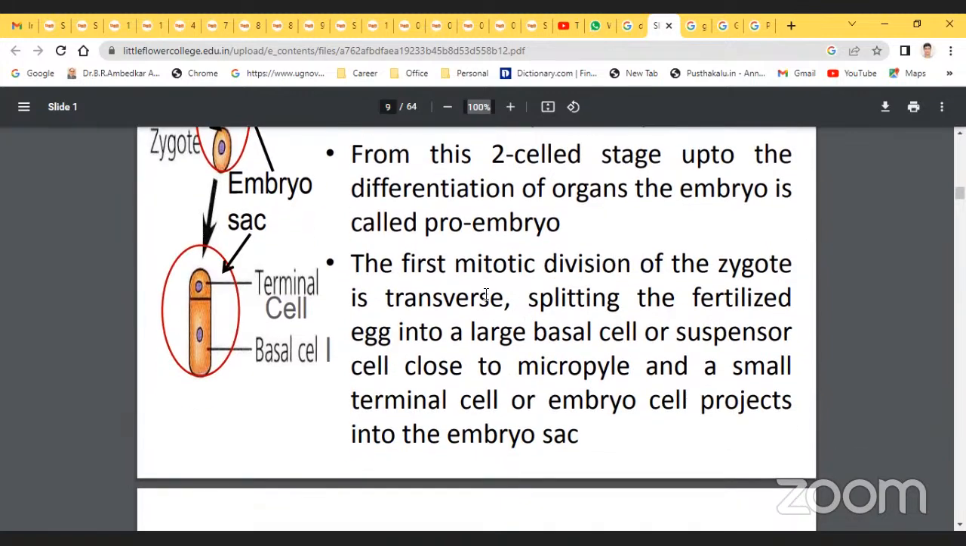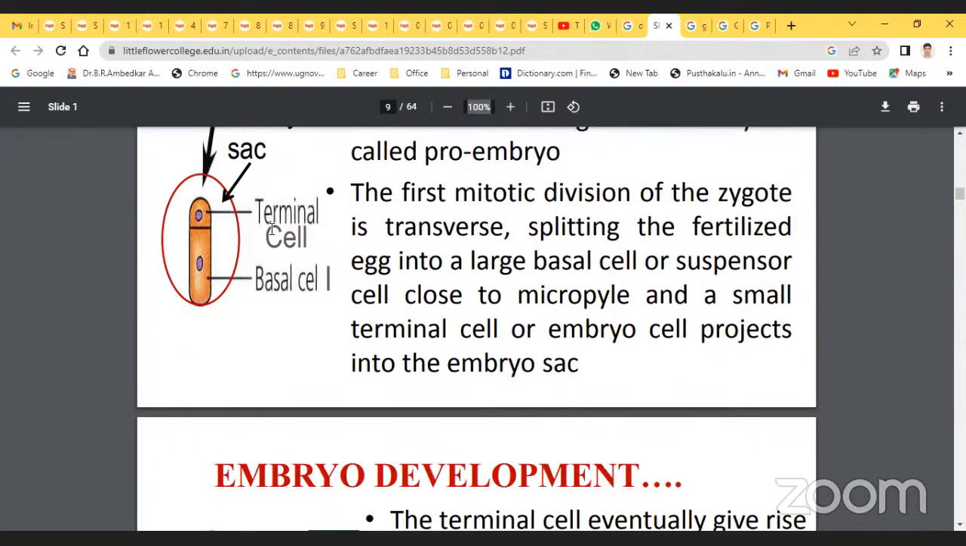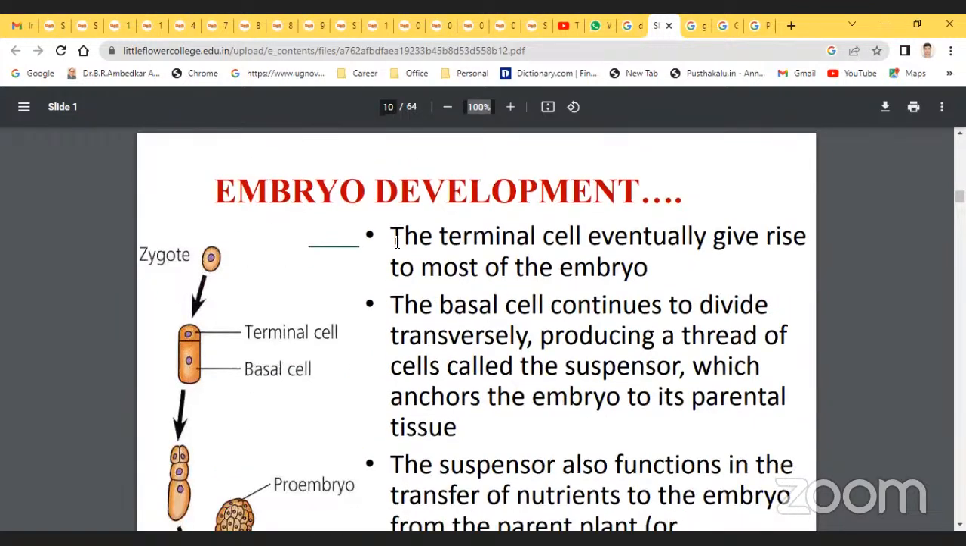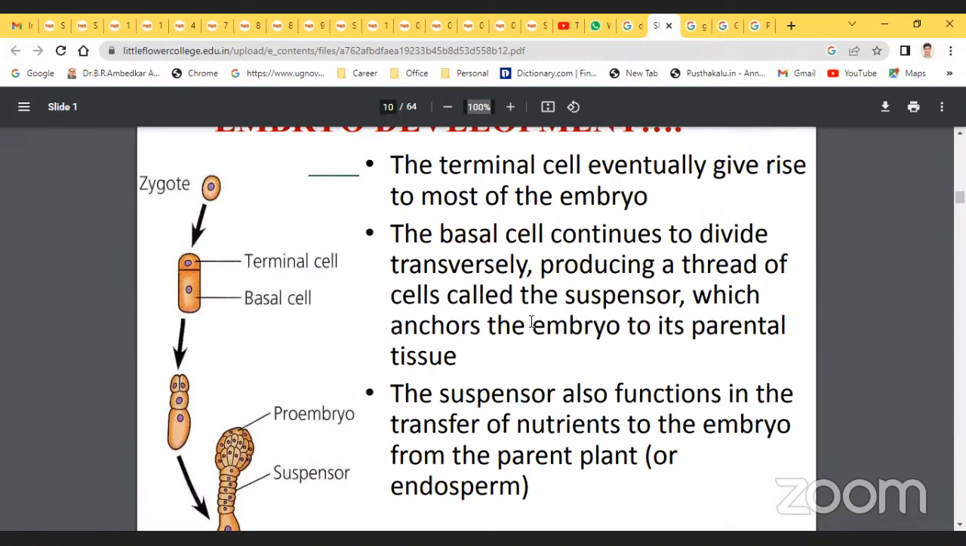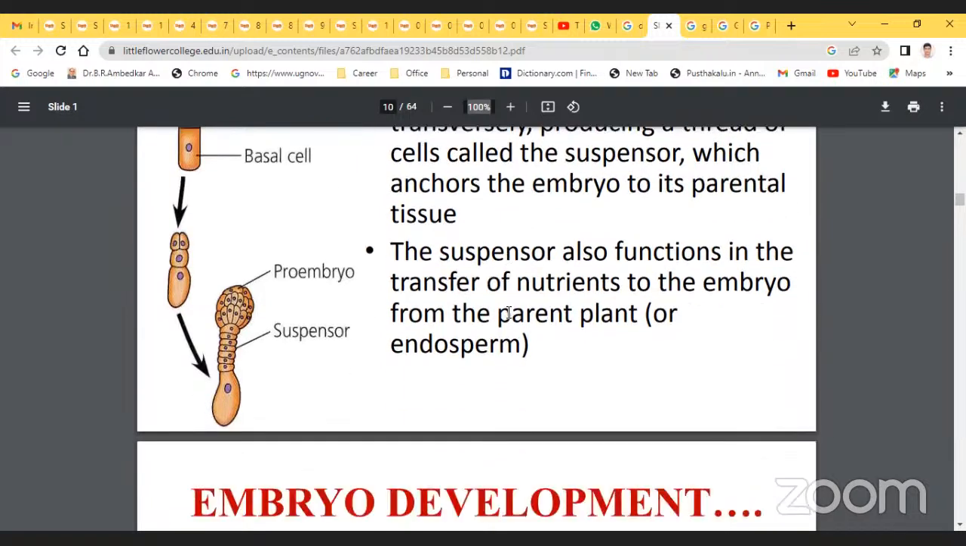The first mitotic division of the zygote is transverse, splitting the fertilized egg into a large basal cell or suspensor cell close to the micropyle, and a small terminal cell or embryo cell projecting into the embryo sac. So embryo development continues with the terminal and basal cells. The pro-embryo has the suspensor. The basal cell continues to divide transversely, producing a thread-like structure called the suspensor, which anchors the embryo to the parental tissue. The suspensor also functions in the transfer of nutrients to the embryo from the parent plant.